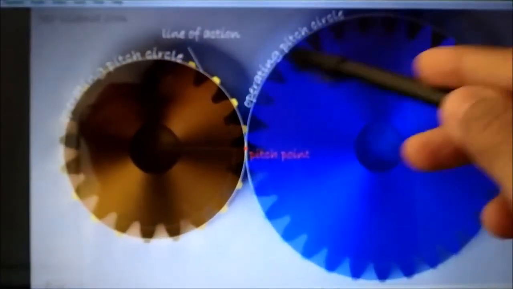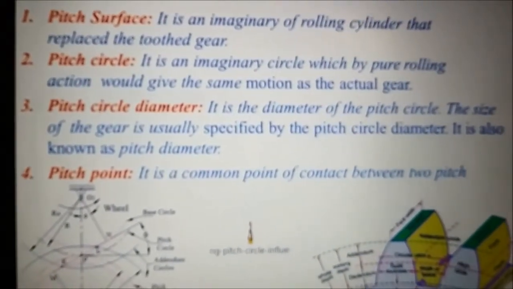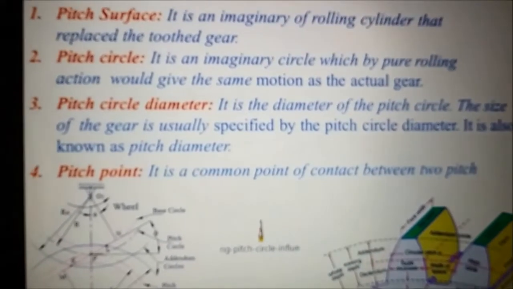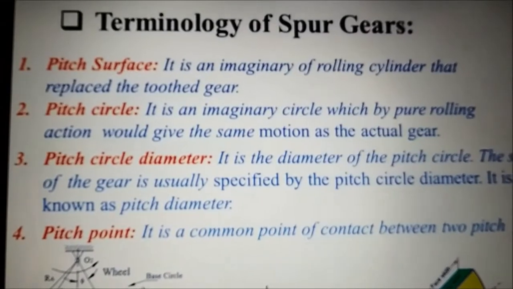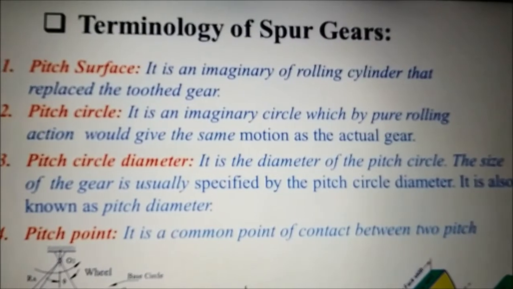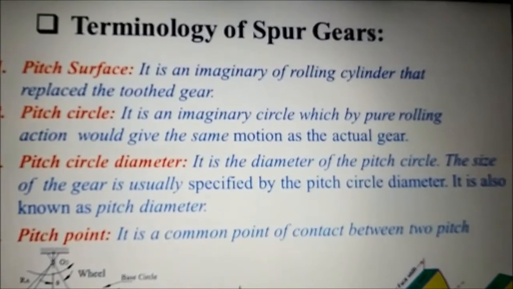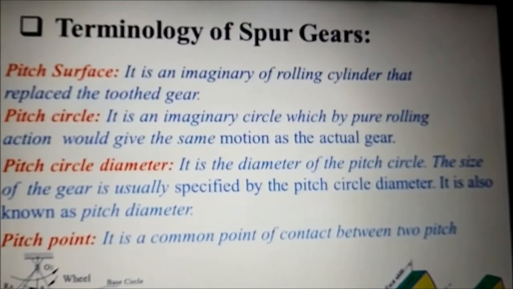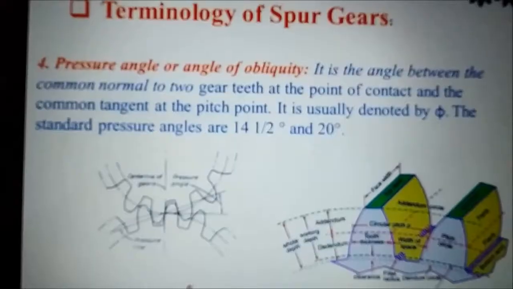The next is pitch circle diameter. The diameter of the pitch circle is called the pitch circle diameter. It is as simple as that. One important thing about pitch circle diameter is that the size of a gear is usually specified by pitch circle diameter. So the pitch circle is a very important term in terminology of spur gear because it transfers the exact motion and power, and gears are specified by pitch circle diameter.